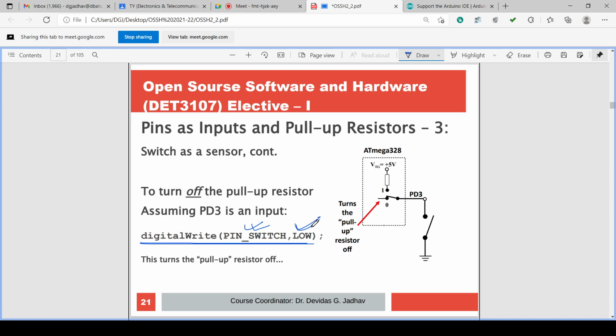If we write low on the input pin, the pull-up resistor is turned off. And if you write high on it, digitalWrite(pinSwitch, HIGH), then it will enable the pull-up resistor. Either it will turn on or turn off the pull-up resistor.